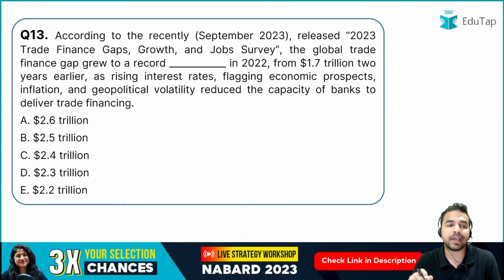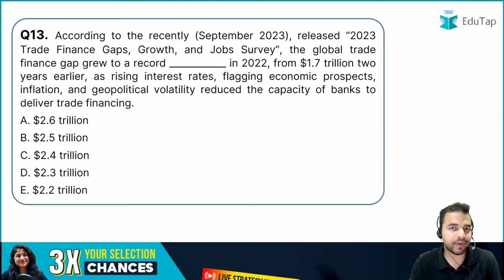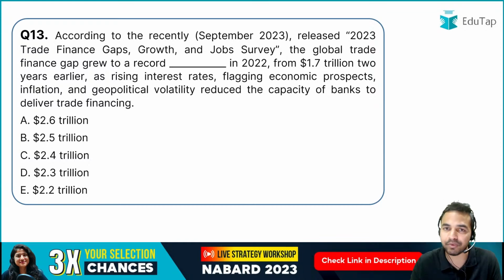अगला क्वेश्चन is basically on the main key crux of this particular report, and the crux of the report is the global trade finance gap. तो global trade finance gap as per this report of the ADB वो कितना increase हुआ है?